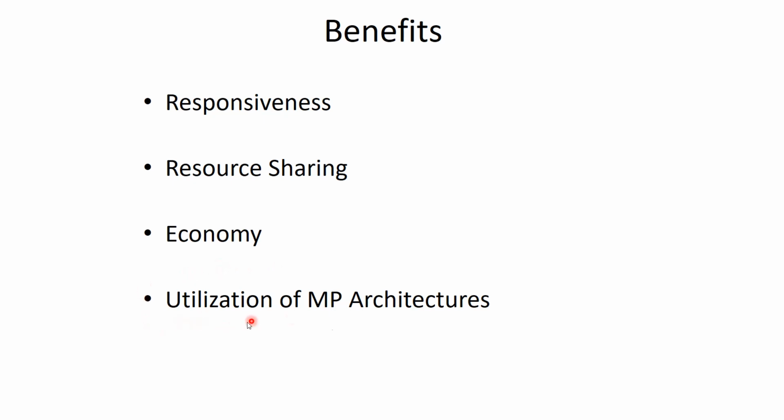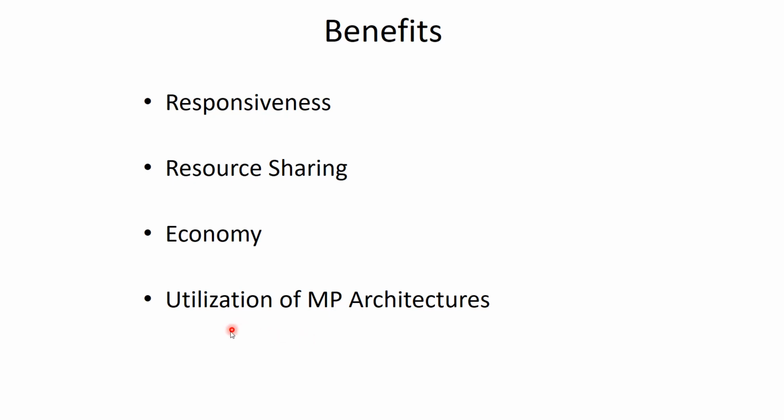Next one is utilization of multiprocessor architecture. The benefit of multi-threading is that if we have a multiprocessor architecture and we have several threads of control, each one running in parallel on each of the processors, then we can achieve parallelism.